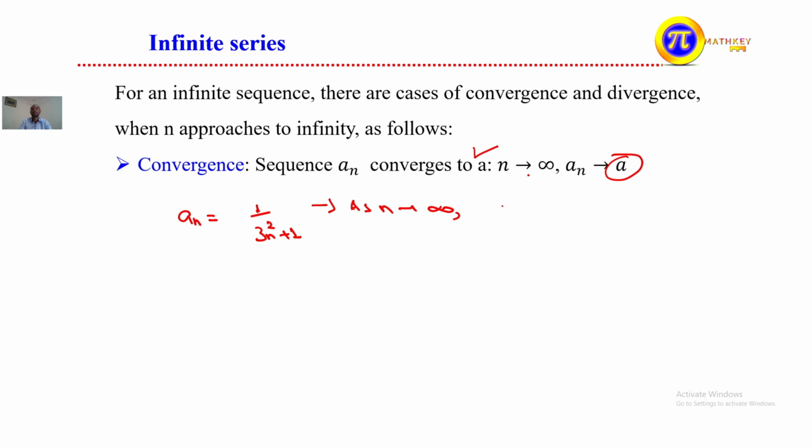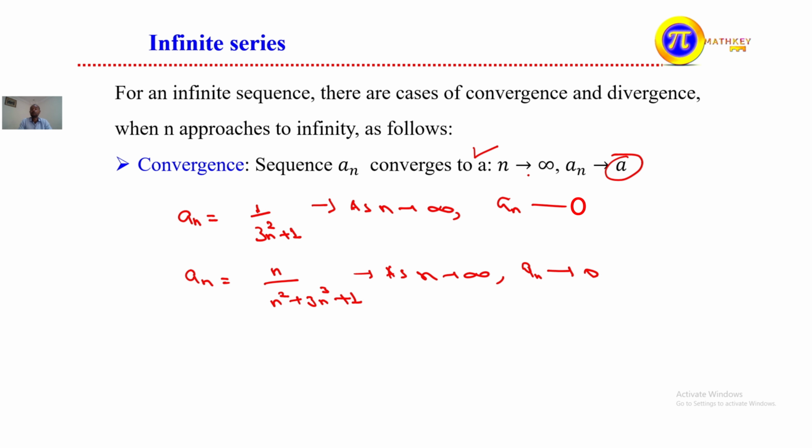You can consider the other example. Let's say an is equal to n over (n squared plus 3 to the power of n cubed plus 1). Again, as n goes to positive infinity, because it is a sequence, and a sequence has a positive integer domain, meaning natural numbers. As n goes to positive infinity, an approaches 0 again. This is also a convergent sequence. So in the case of plus or minus, in particular we take what?